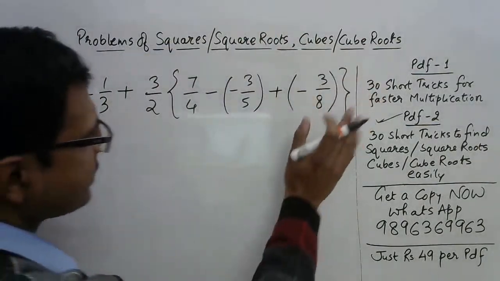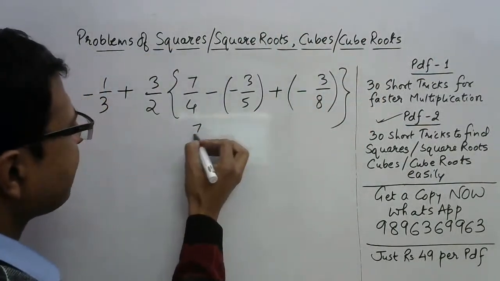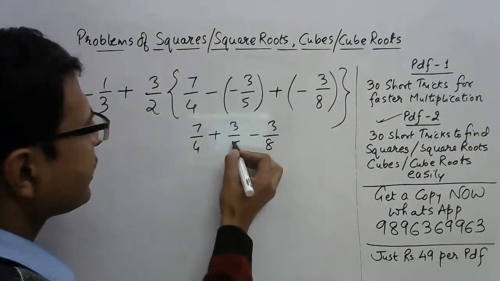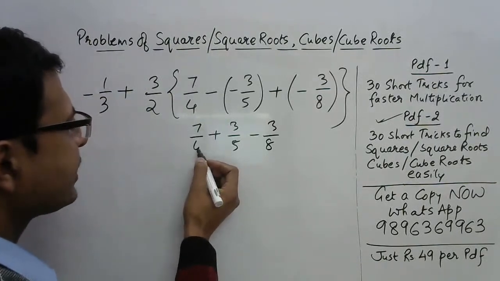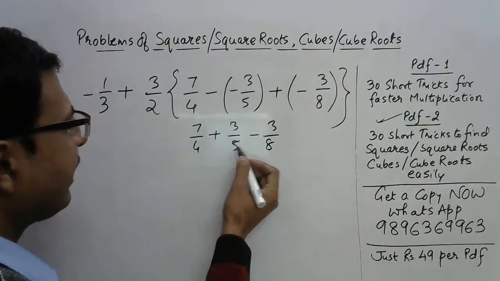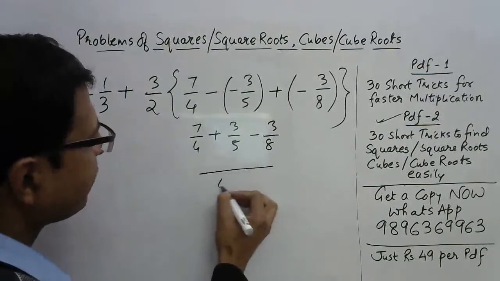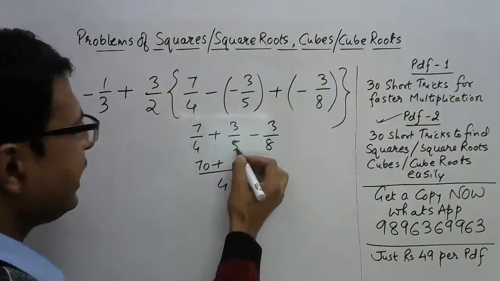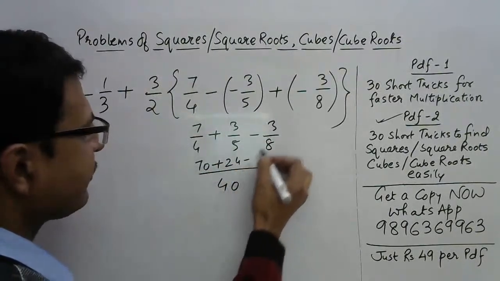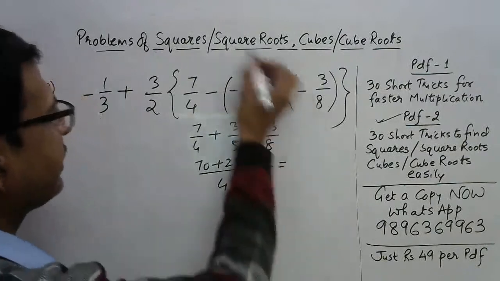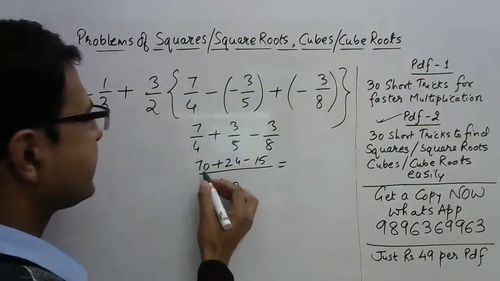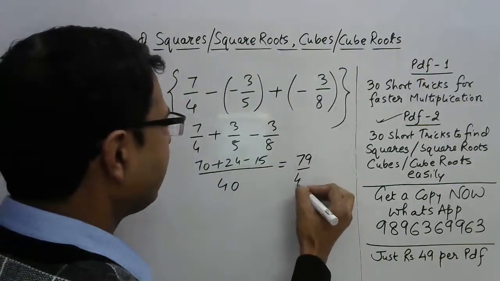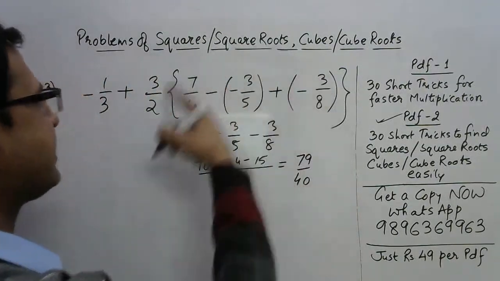So how do we solve this one first? We need to remove these small brackets. So this will be 7 by 4 plus 3 by 5 minus 3 by 8. What is the LCM of 4, 5 and 8? 4 is a divisor of 8, so just forget 4. For 5 and 8, the LCM is 40. So the LCM of the three numbers is 40. So this is 10 means 70. This is 8 means 24. And this is 5 means 15. So the curly bracket part becomes 94 minus 15, which is 79. So 79 by 40, this is this part.